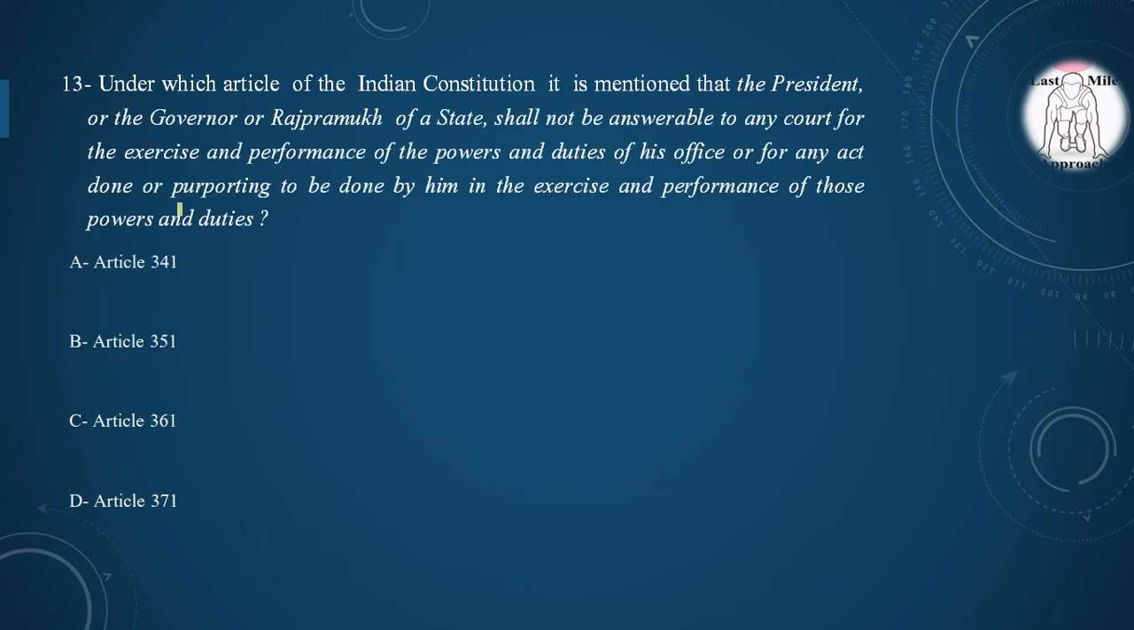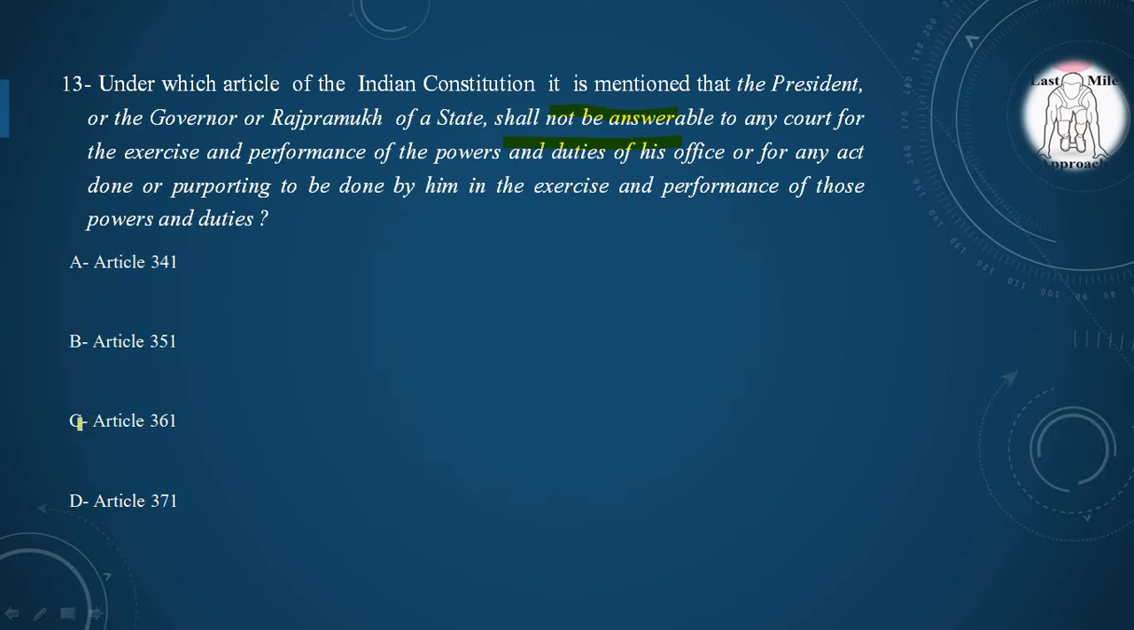Moving to our 13th question. Under which article of the Indian Constitution it is mentioned that the President or the Governor or Raj Pramukhs of a state shall not be answerable to any court for the exercise and performance of the powers and duties of his office or for any act done or purporting to be done by him in the exercise and performance of those powers and duties. Option A, Article 341, option B, Article 351, option C, Article 361, option D, Article 371.